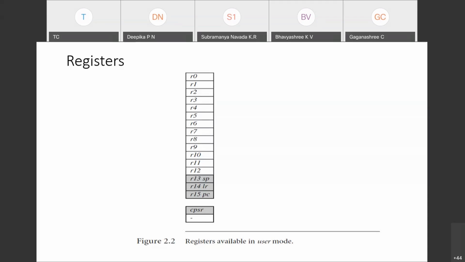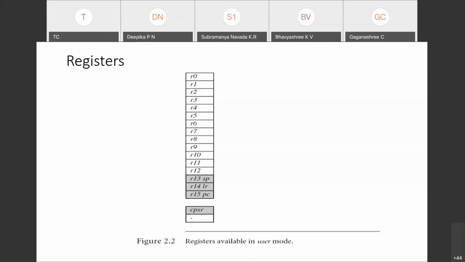Three more registers, as I mentioned, are the special purpose registers R13, R14, and R15. R13 is called the stack pointer. It is pointing to the stack top. Stack top means it is a memory location where stack allocation is done. The system always makes use of stack memory allocation. So R13 is the register in the ARM controller always pointing to the stack top. R14 is the link register, which stores the return address.